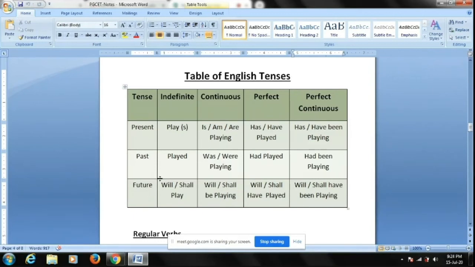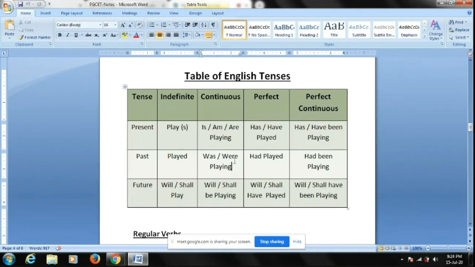So similarly, when you are talking about the past tense, I played badminton. Just now I played badminton. So it is a simple past. Play becomes played. I was playing. Now here the auxiliary verb for past tense becomes was. I was playing, she was playing, we were playing. And whenever there is ing, remember it is continuous.